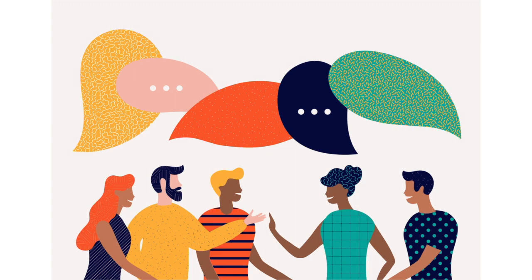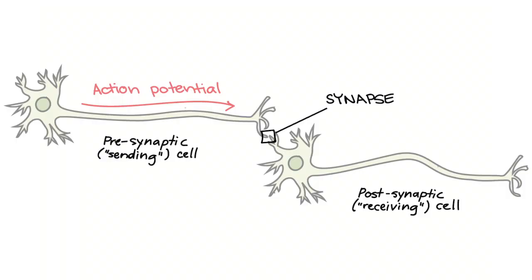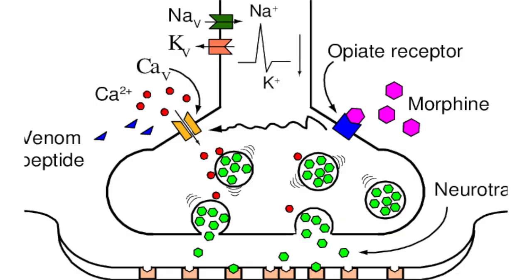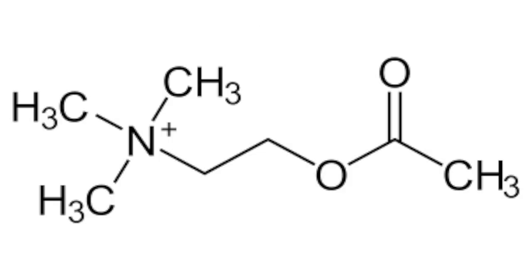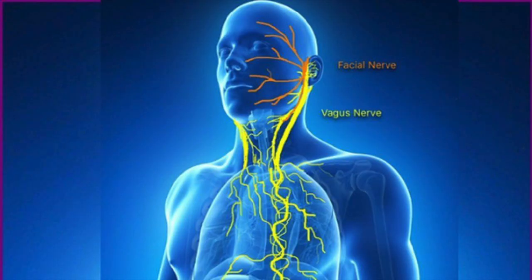Communication of information between neurons is accomplished by the movement of chemicals across small gaps called synapses. Chemicals called neurotransmitters are released from one neuron at the presynaptic nerve terminals. The neurotransmitters cross the synapse where they can be accepted by the neuron at a specialized site called a receptor. For example, acetylcholine is a neurotransmitter that slows down the heart after the electric stimulation of the vagus nerve.